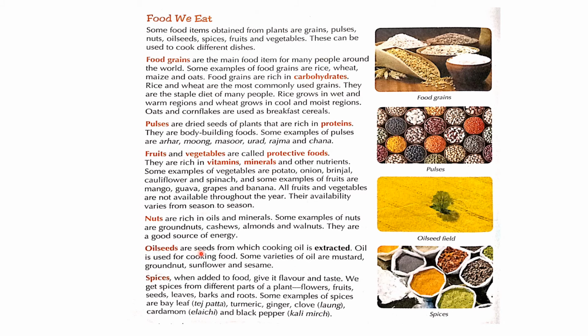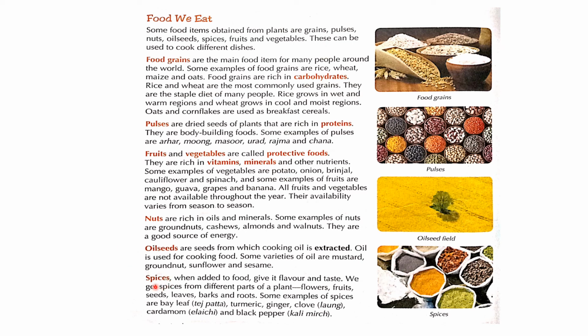Oilseeds. Oilseeds are seeds from which cooking oil is extracted. Oil is used for cooking food. Some varieties of oil are mustard, groundnut, sunflower and sesame. We get oil from mustard, from groundnut, from sunflower and from sesame.